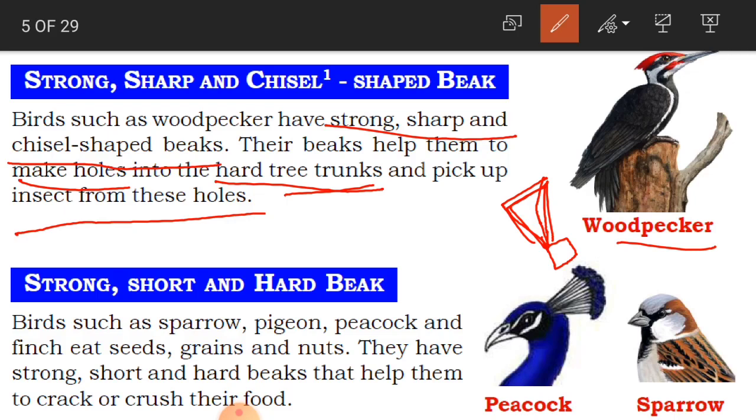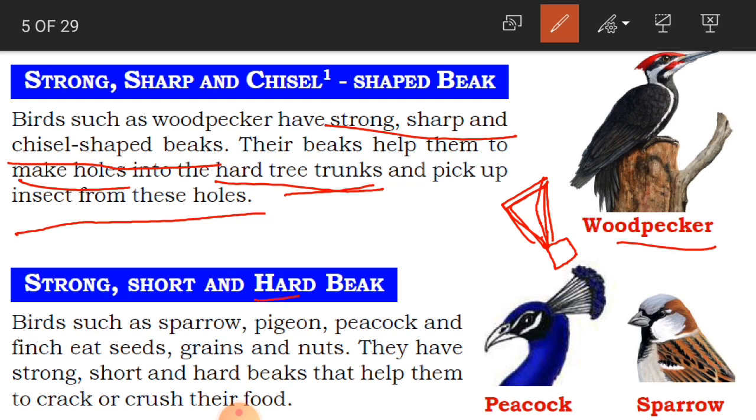Clear, children? Whatever we have been talking about now, we have already learned in our animals lesson. This is just like a revision. Again I am repeating all this to you from this birds chapter. Okay, children? Now, strong, short and hard beak.